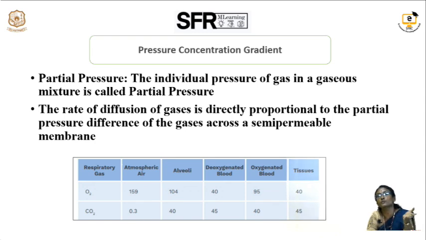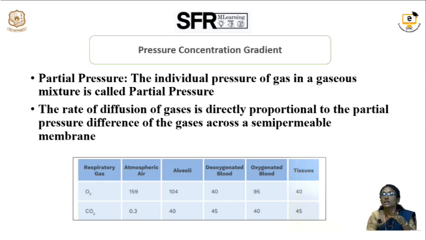Oxygen moves from the higher partial pressure to the lower partial pressure, that is, from the alveoli to the blood. The rate of diffusion of gases is directly proportional to the partial pressure of the different gases across the semi-permeable membrane. A semi-permeable membrane allows certain substances to pass through and restricts the others. So, only gases like oxygen and carbon dioxide pass through the lungs or alveolar tissues, but not other substances.